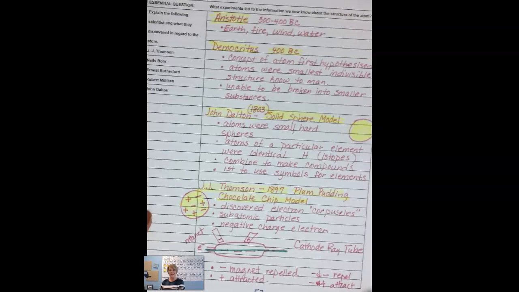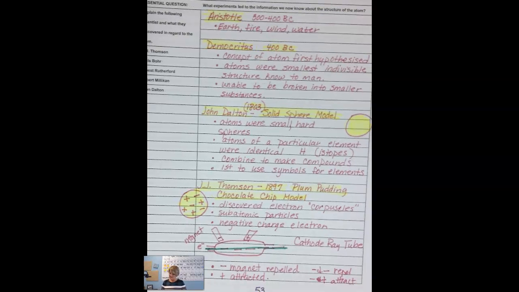Because of what we know with magnets, he was able to determine that the electron is in fact negative. So again, you've got J.J. Thomson, chocolate chip model or the plum pudding model, whichever one you would like to call it. He discovered the electrons and figured out that the electron had a negative charge.